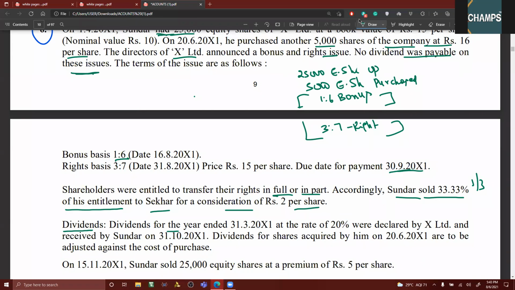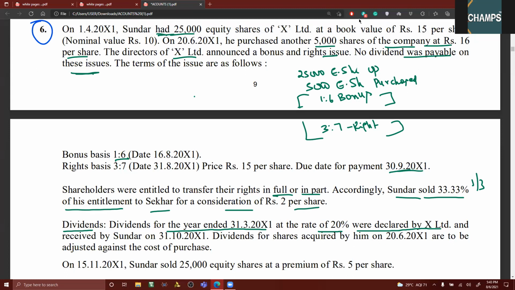Dividends for the year ended 31st March 11 at the rate of 20% were declared by X Limited and received on 31st October 2011. Dividend for shares acquired by him on 20th June 2011 are to be adjusted against the cost of purchase. Now, what is the meaning of this?